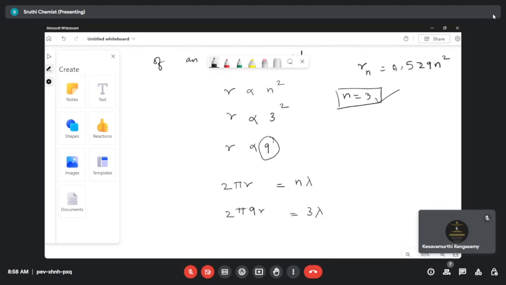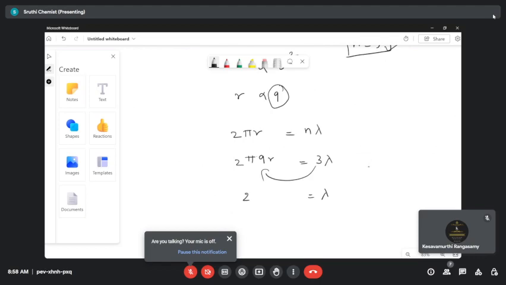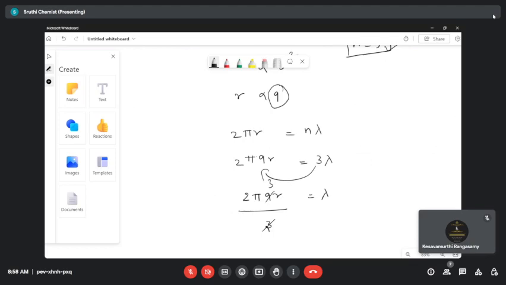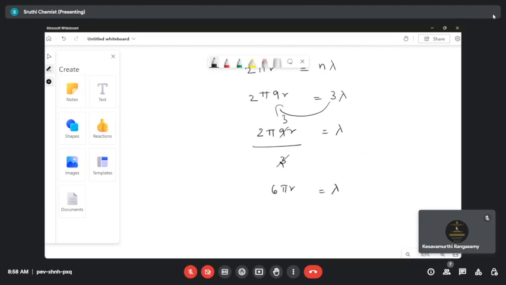We have to calculate the value of lambda, so let's take lambda to the right hand side. It is 2 pi 9R divided by 3. The 3s cancel, so the final answer is 2 pi 3R, which is 6 pi R. So 6 pi R is equal to lambda. This is your lambda value.